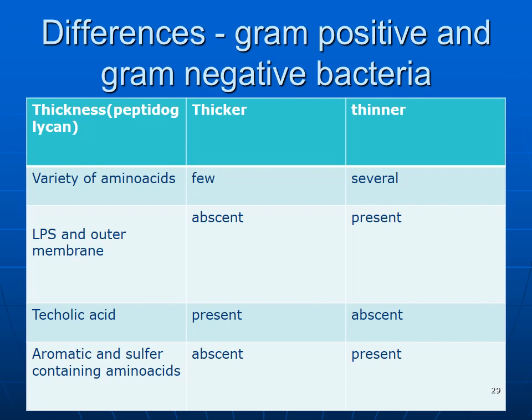The next difference is lipopolysaccharide and outer membrane, which are absent in gram-positive organisms, whereas they are present in gram-negative organisms. Teichoic acid is present in gram-positive organisms, whereas it is absent in gram-negative organisms. Aromatic and sulfur-containing amino acids are absent in gram-positive organisms, whereas they are present in gram-negative organisms.